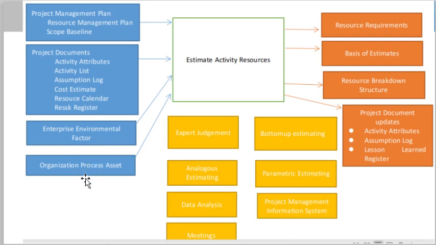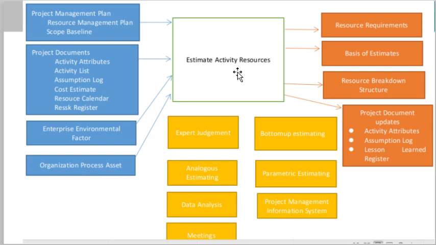Next one is the organizational process assets. OPA is the short form. Organizational process assets means, for example, the documents which you are using. For example, the project management plan is an organizational process asset. The cost estimate, the time estimates, the lessons learned documents, the software which you are using. So all these are organizational process assets. This is another input for this process, Estimate Activity Resources.